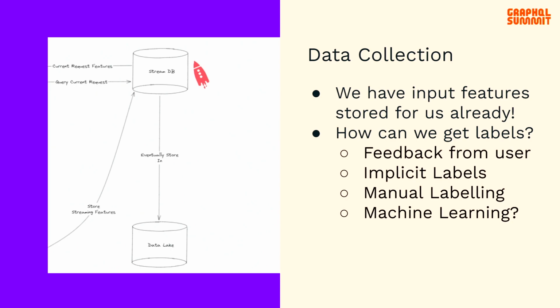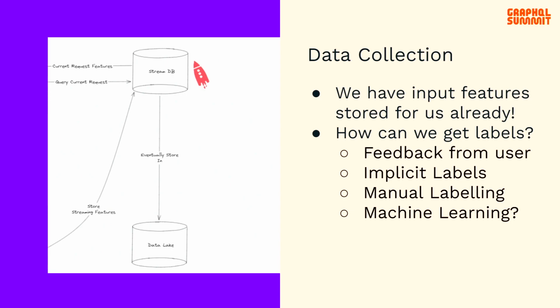But as I mentioned earlier, for supervised learning algorithms, we need our output labels. So how can we get these? In some applications, we can collect feedback directly from the user, as seen in machine learning applications like ChatGPT. For example, after you give it a prompt, you might see a thumbs up or thumbs down to say how good the response is. Additionally, depending on the type of machine learning, we might be able to generate implicit labels. For example, say we're running a recommendation engine and we recommend 2 pieces of content to a user. If the user interacts with 1 piece of content for 10 seconds versus 10 minutes, it might show the quality of the recommendation.